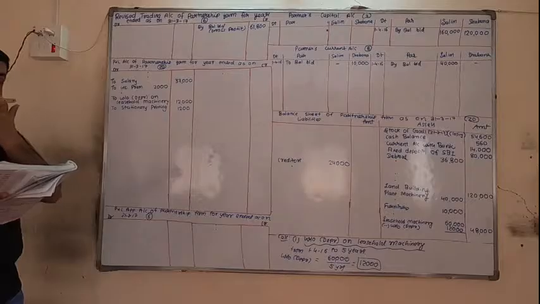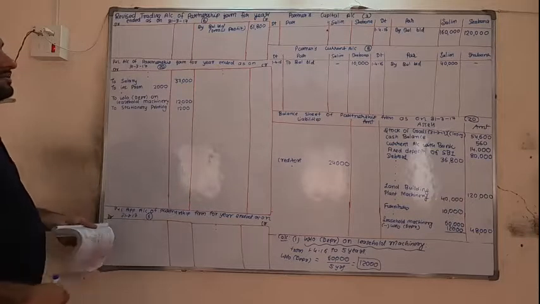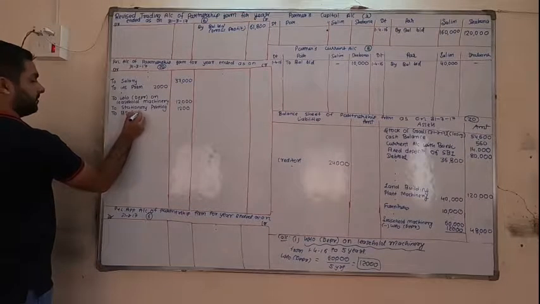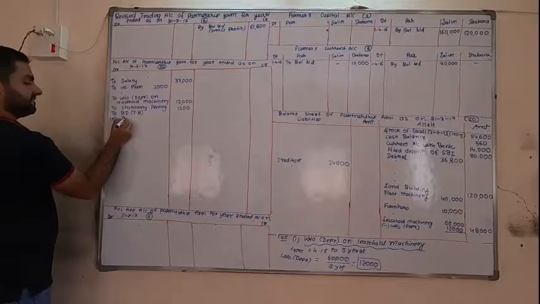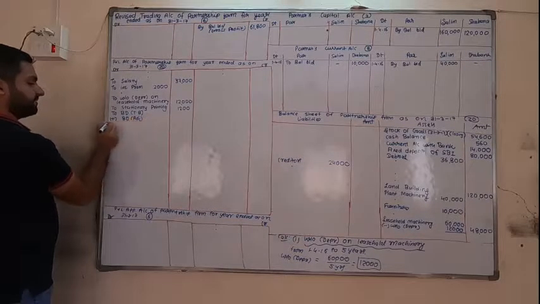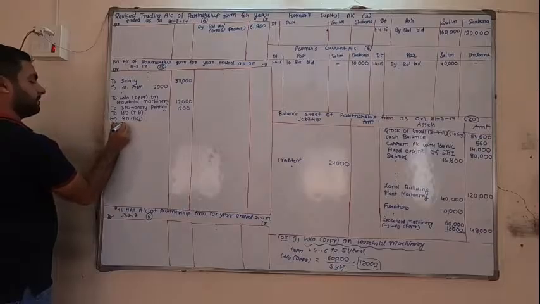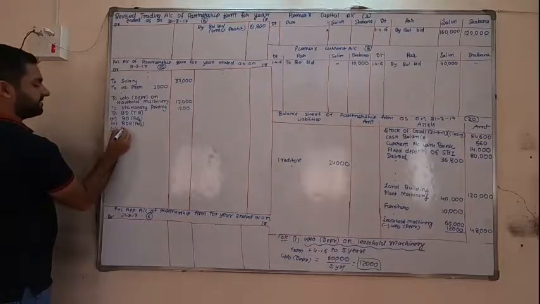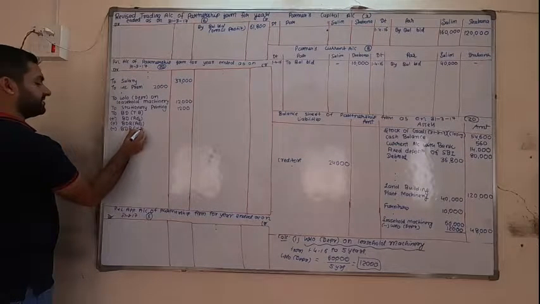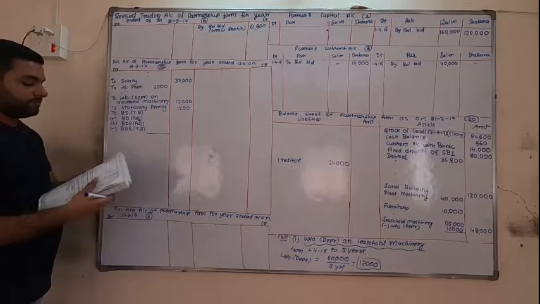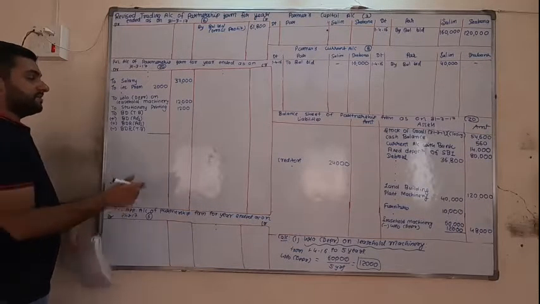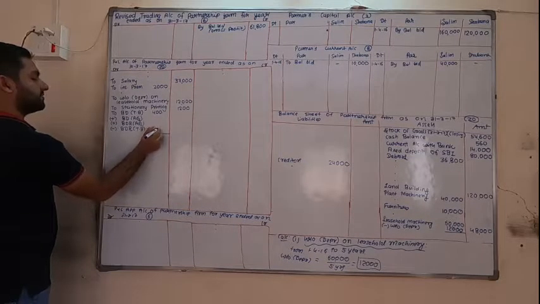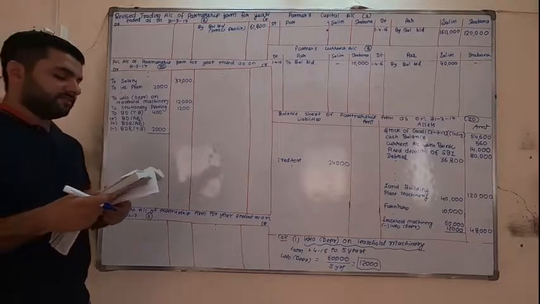Then next, bad debts, bad debt reserve. Again we will have the full format. Bad debts trial balance plus bad debts adjustment plus bad debt reserve adjustment minus bad debt reserve trial balance. Now bad debts we have in trial balance 400, and bad debt reserve in trial balance we have 2,000. These two will come in the adjustment.